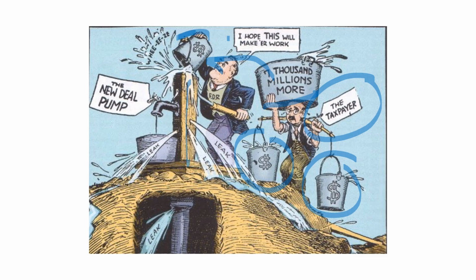Okay, he's priming the pump, but the pump is leaking, so he's wasting money. And that's what the rich and Republicans are saying. The rich are saying you're wasting our taxpayers' money on some of these ideas. So they might say, for example, the NRA codes, they're illegal, so you've just wasted our money. The AAA, it's illegal. You've wasted our time and money.